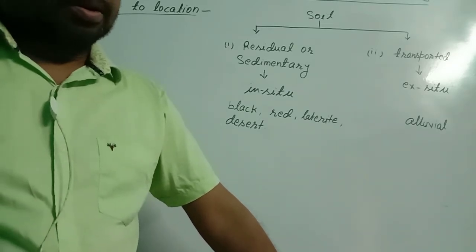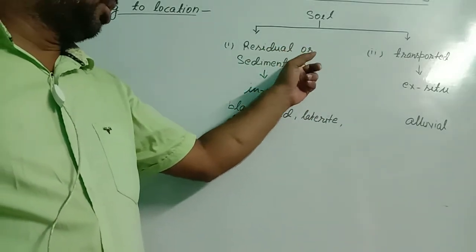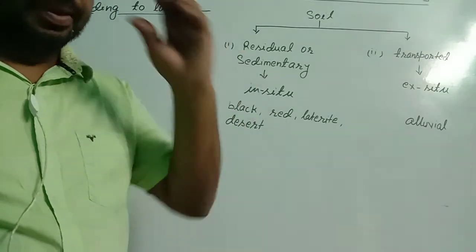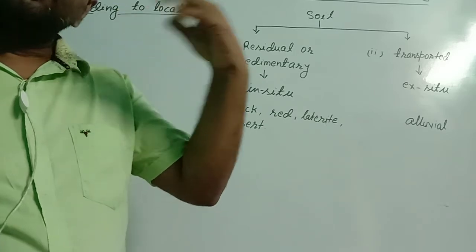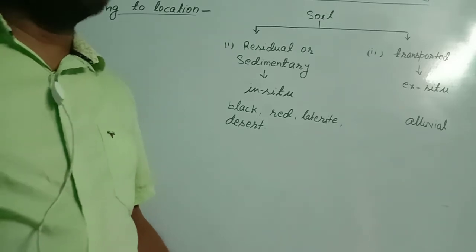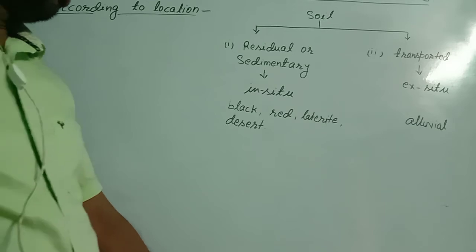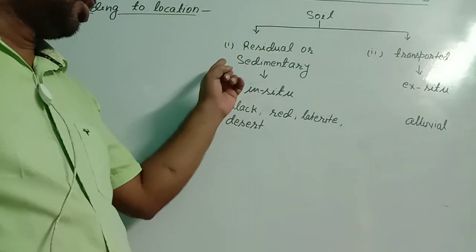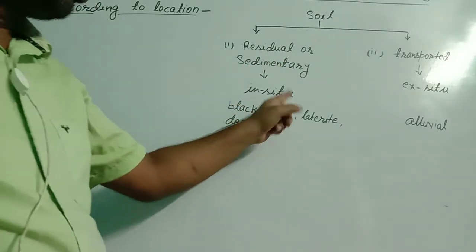Then that type of soil is called residual or sedimentary soil. I repeat, when the rocks are broken at their own place by the forces of nature, you know those forces of nature: temperature, wind, water, that type of soil is called residual or sedimentary soil, or we say in situ soil.